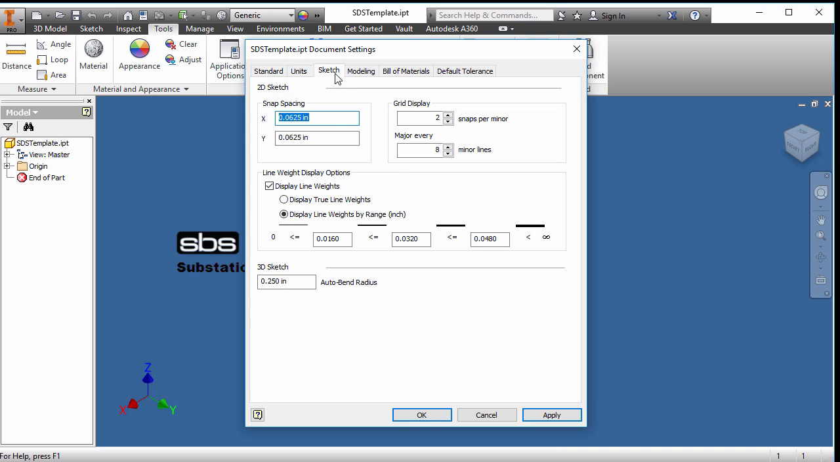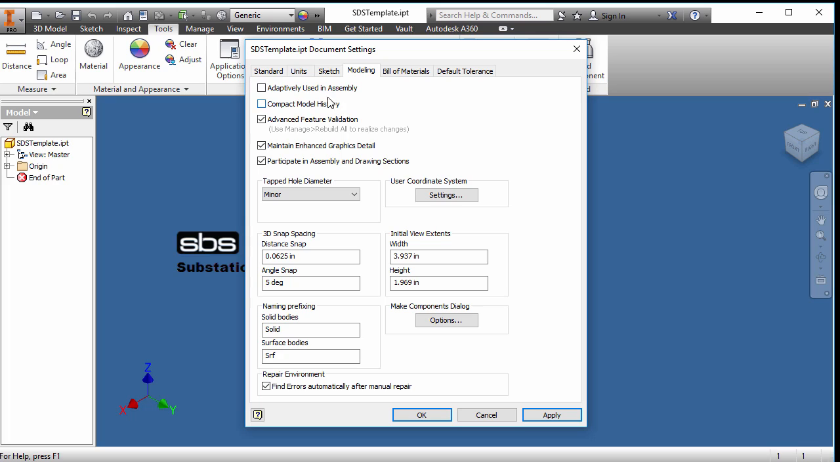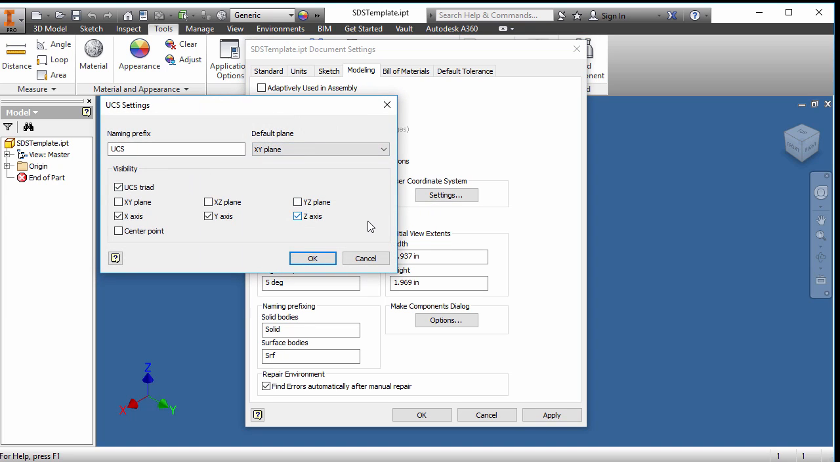I can go to sketch. Here I'm not going to change anything. I'll leave it as the default in the sketching. Modeling. I don't want advanced feature validation. That can slow it down if you're doing lofts and other things. For performance-wise, I would turn that off. That can be up to your discretion. Coordinate systems, I won't change anything in here. I'll take it as it is.